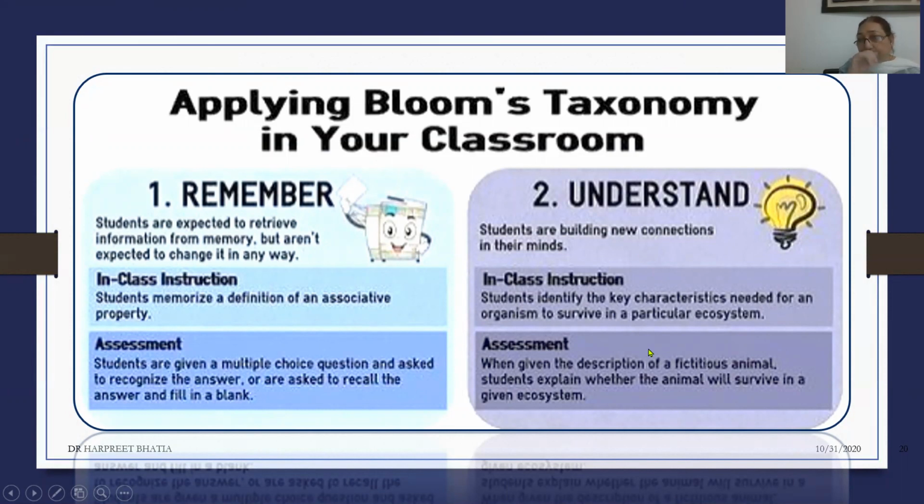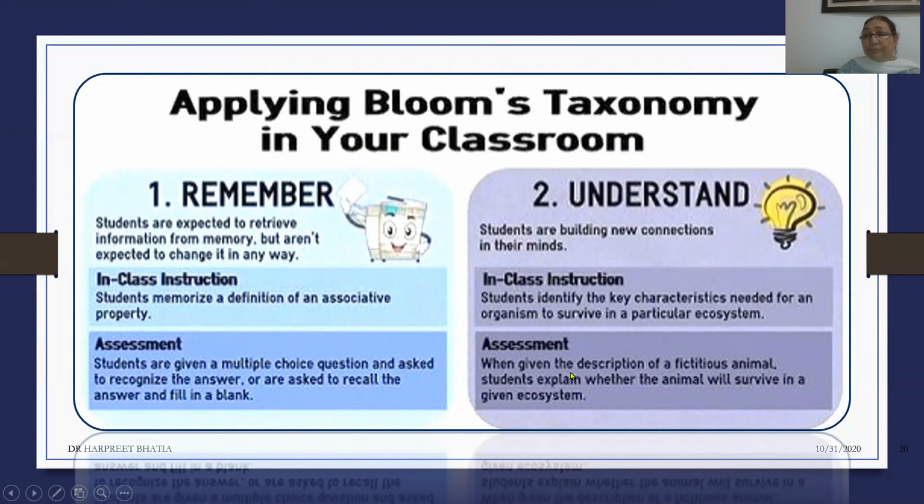The second aspect is to understand, where the students are expected to build connections in their minds to be able to understand the concepts. The definition is not just merely a definition. What does that definition actually mean? What are the important points in that particular definition, and what exactly makes this a complete understanding of the concept that they have just understood?